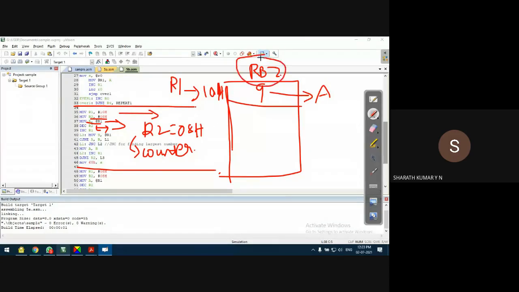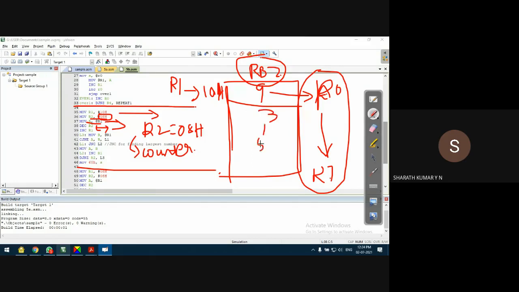how many locations are there in register bank 2? I mean, how many registers are there? Totally there are 8 registers, that is from R0 to R7. I assume that, in fact this assumption is wrong, of course, this can be maximum 4. With 4 also it works. I'll tell you why. Even if I assume that R0 to R7 has all the odd numbers, like for example 9, 3, 1, 5, 7, something like this.